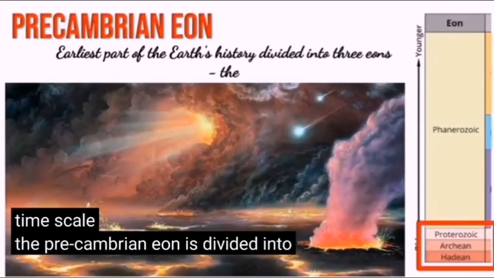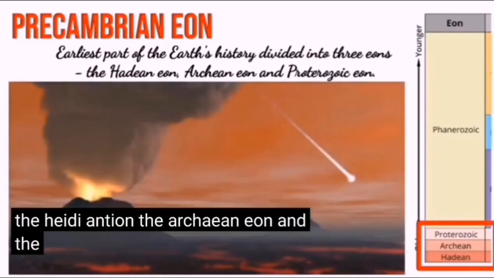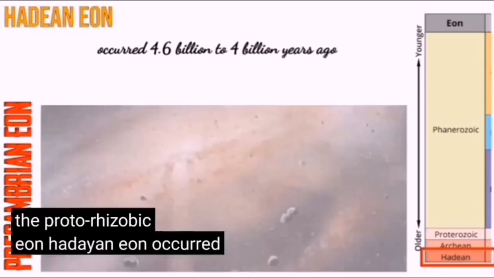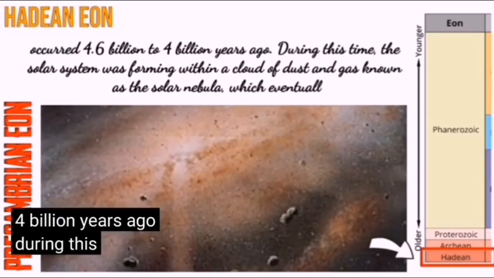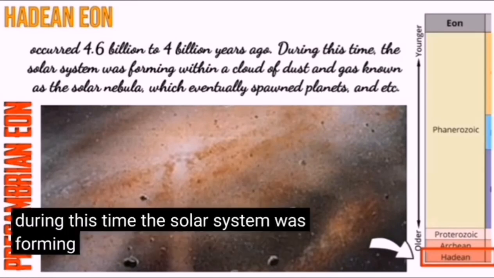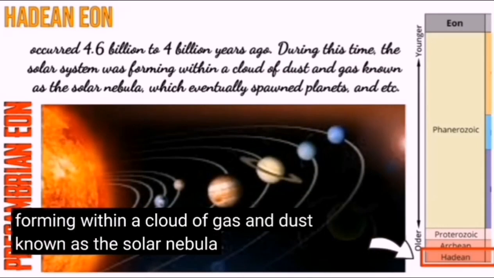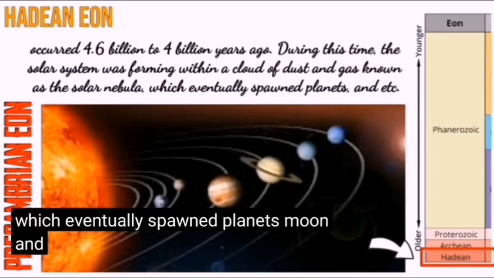The Precambrian eon is divided into three eons: the Hadean eon, the Archean eon, and the Proterozoic eon. The Hadean eon occurred 4.6 billion to 4 billion years ago. During this time, the solar system was forming within a cloud of gas and dust known as the solar nebula, which eventually spawned planets, moons, and so on.